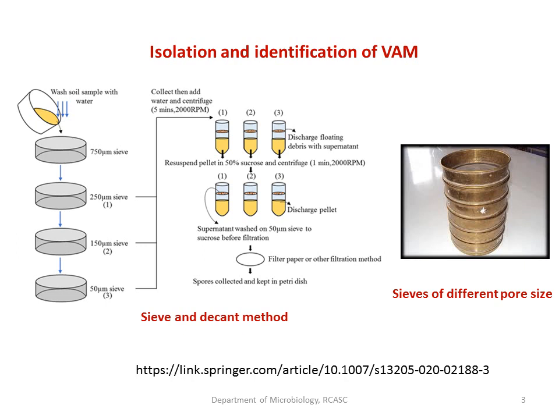Collect all the samples which have been attached on each sieve separately by adding water, and centrifuge for 5 minutes at 2000 rpm. Once the centrifugation is over, you could see the debris at the base and the supernatant, which you can discard. The supernatant can be discarded and the debris can be collected.